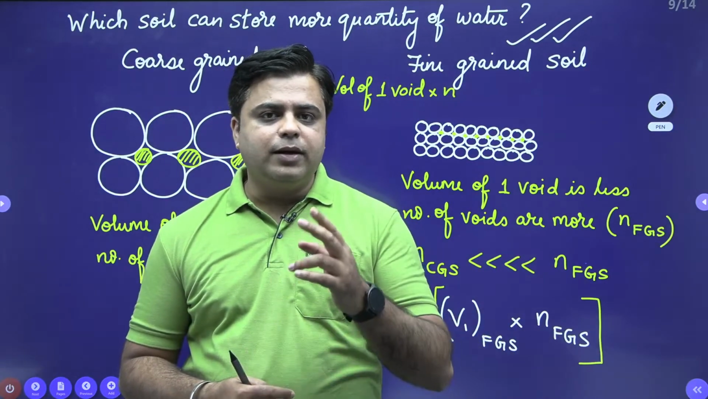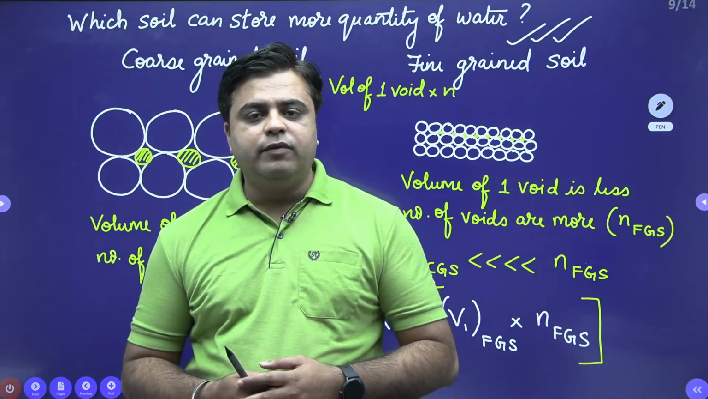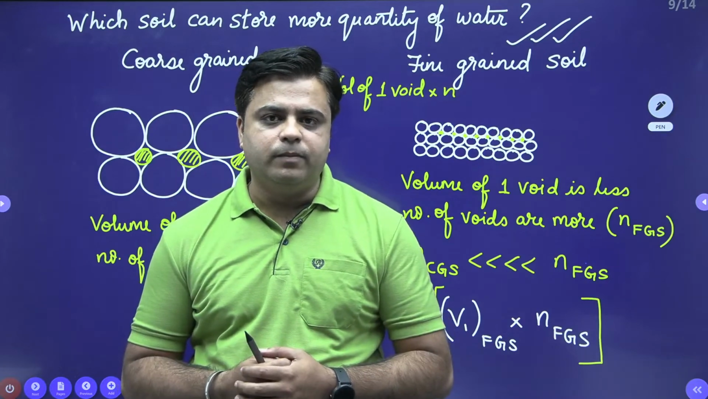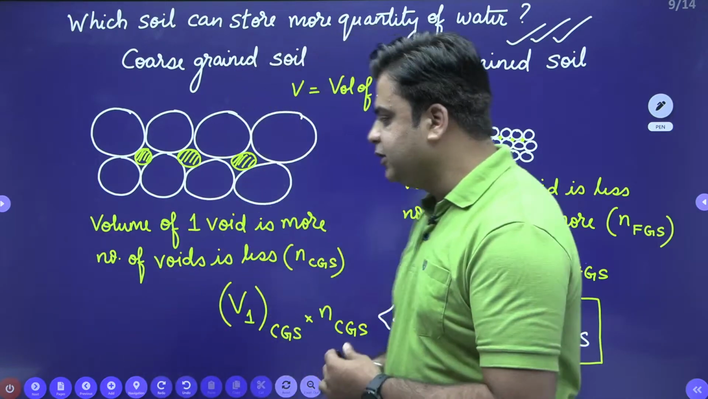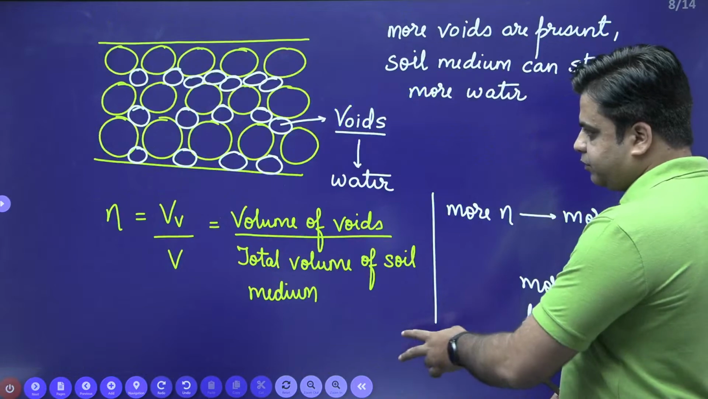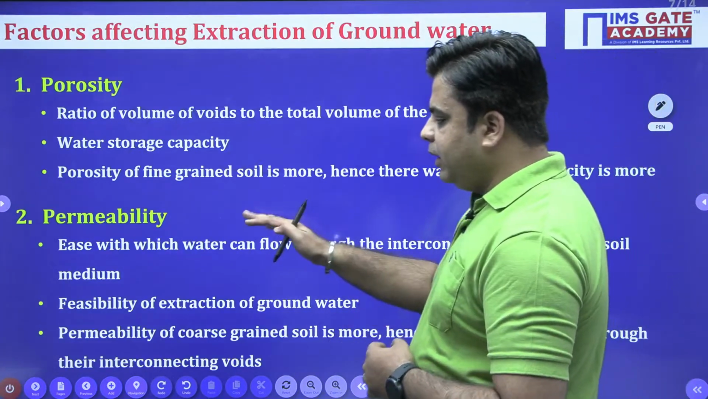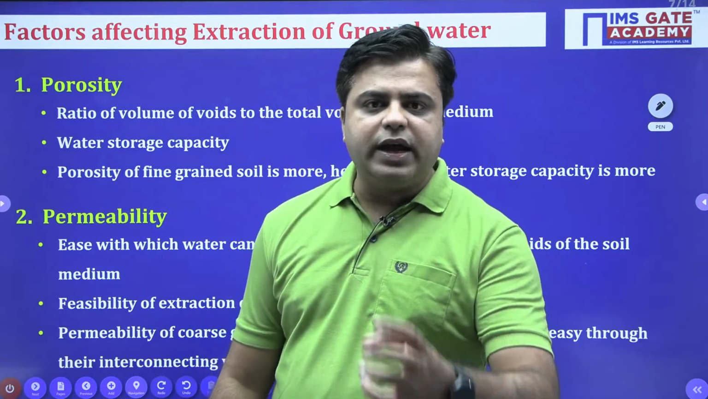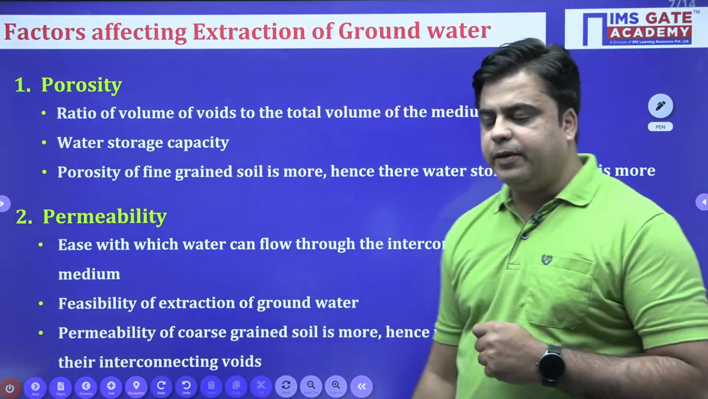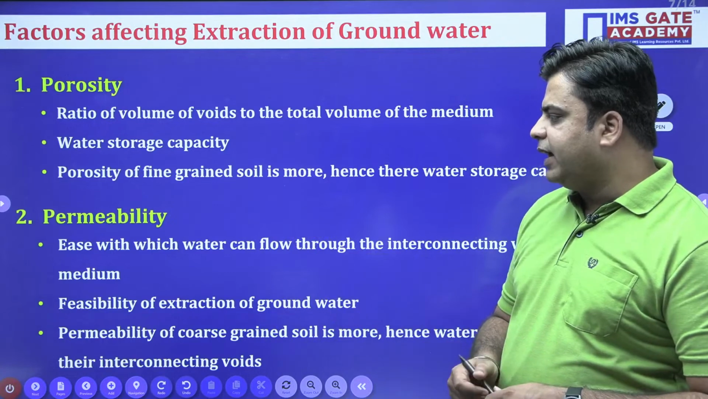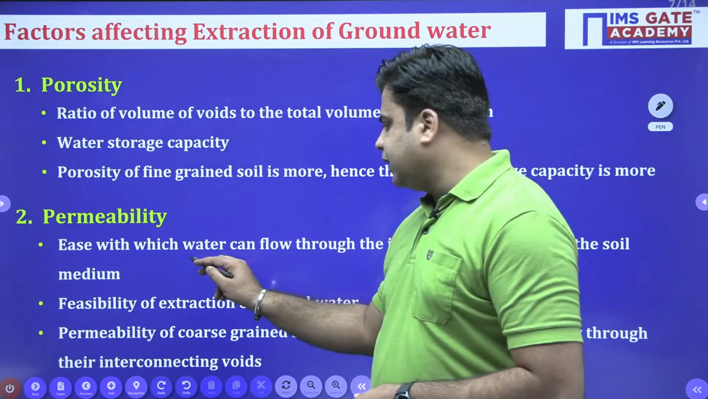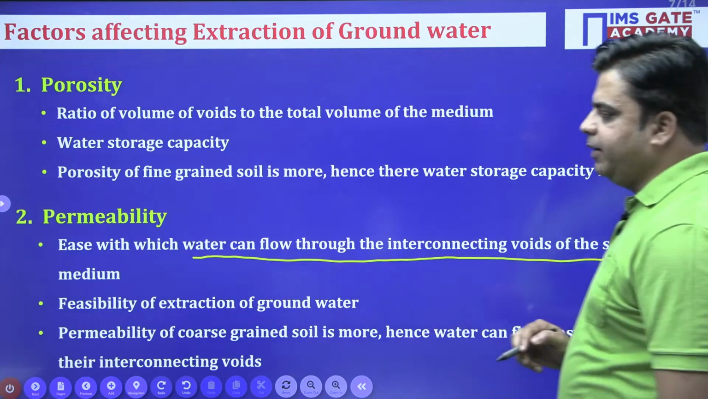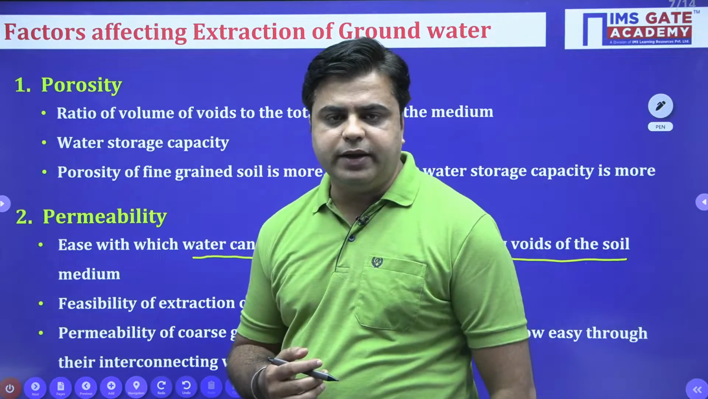Now comes the second parameter, which decides how easily we can extract this stored water. And that parameter is known as permeability. So permeability basically tells us how easy it is to extract this stored water. Permeability is defined as the ease with which water can flow through the interconnecting voids of the soil medium. This is how we define the permeability.